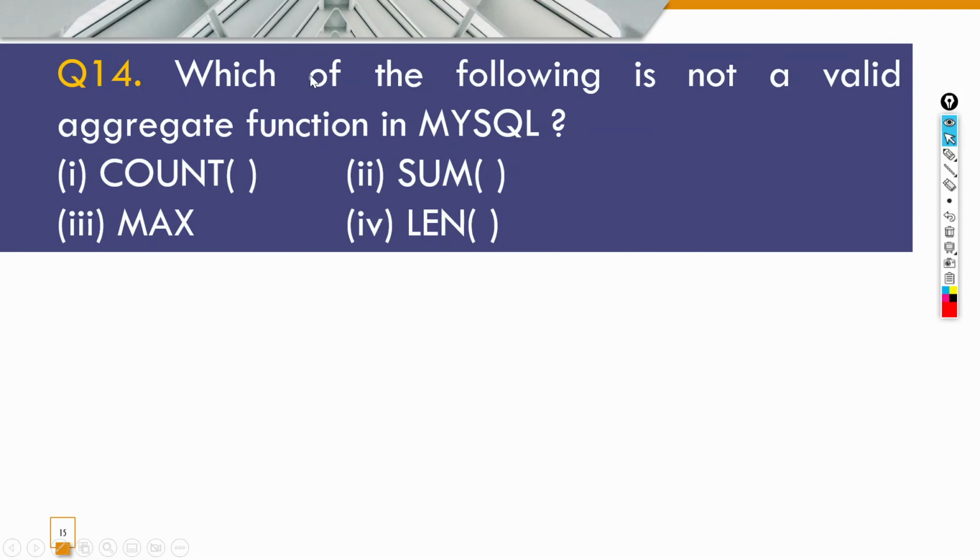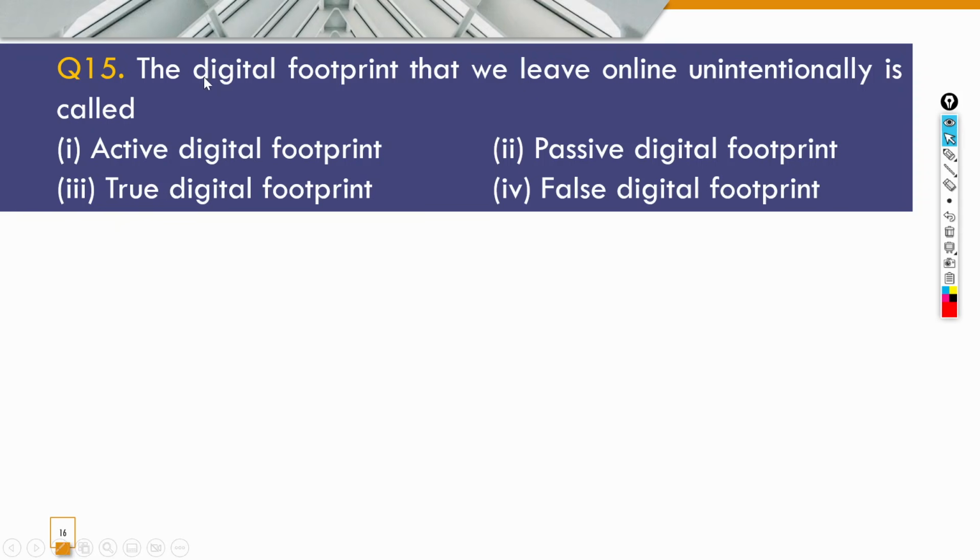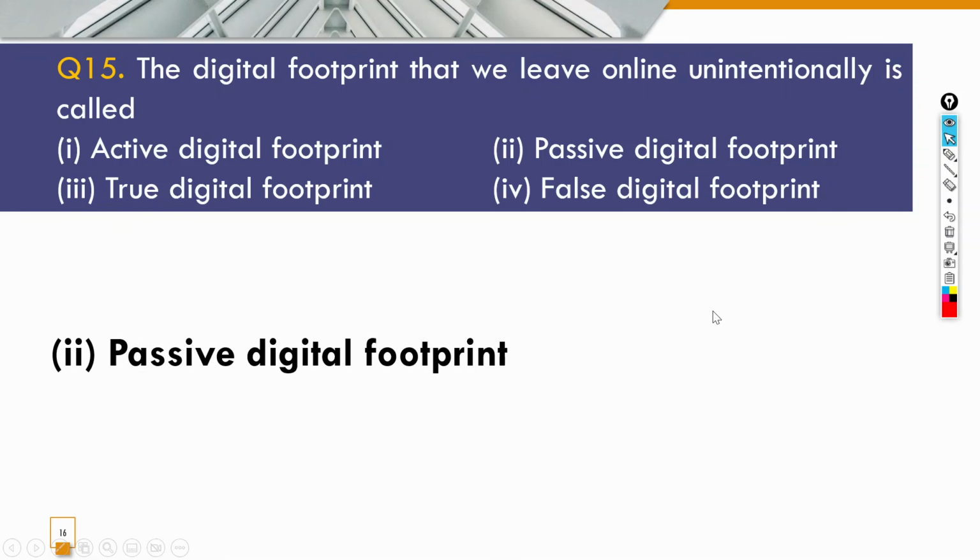The next question is, which of the following is not a valid aggregate function? So count is an aggregate function, sum is also an aggregate function, max is also an aggregate function, but len is not an aggregate function, it is a string function. So the correct answer is len. The next question is, the digital footprint that we leave online unintentionally. It's clearly mentioned unintentionally. So whenever we talk of unintentional digital footprints, it comes under your passive digital footprint. So the correct answer is your passive digital footprint.